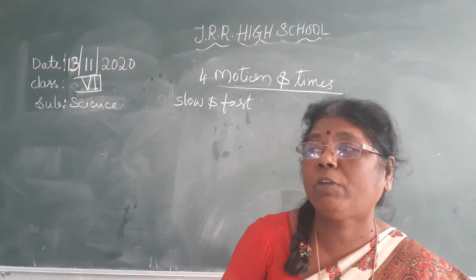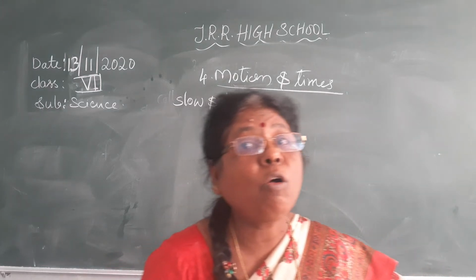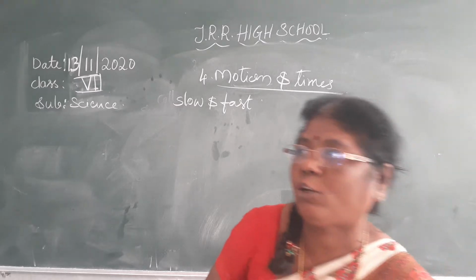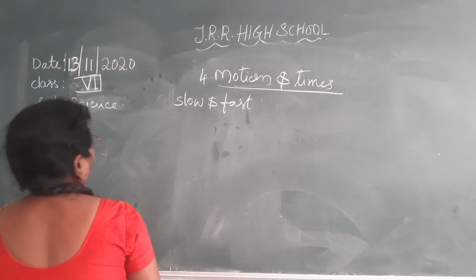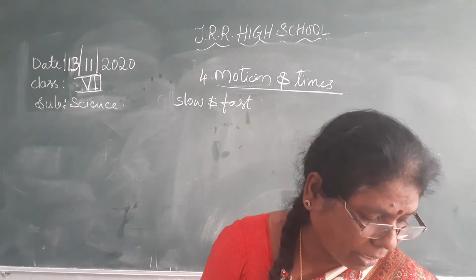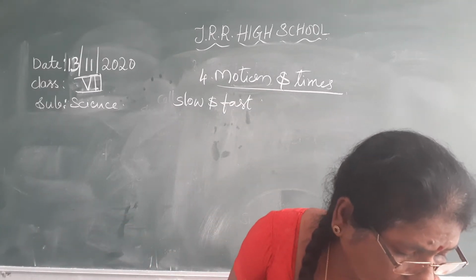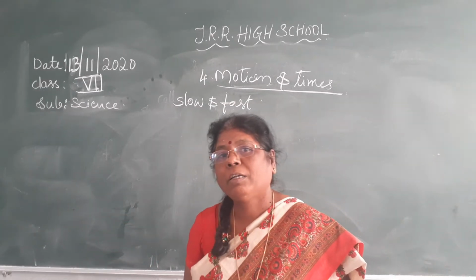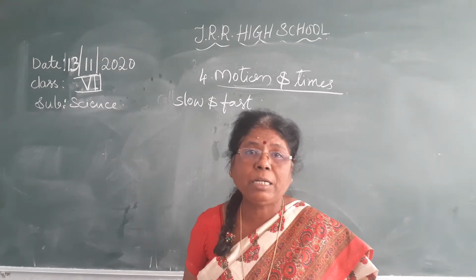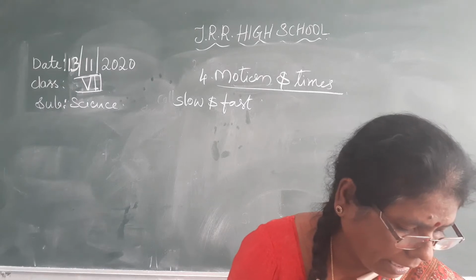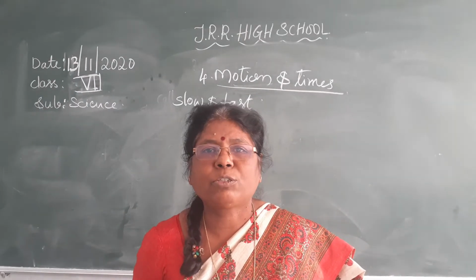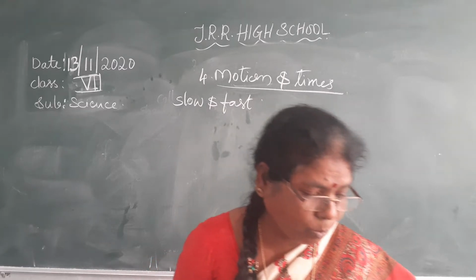Now which one will move fast? Which one will move slow? For example, aeroplane and train. Which one will move fast? Aeroplane. Train will be slow comparatively. Now bus and rickshaw. Which will be fast? Which shows you fast motion? That is bus only. Bicycle and scooter. The scooter shows fast motion.